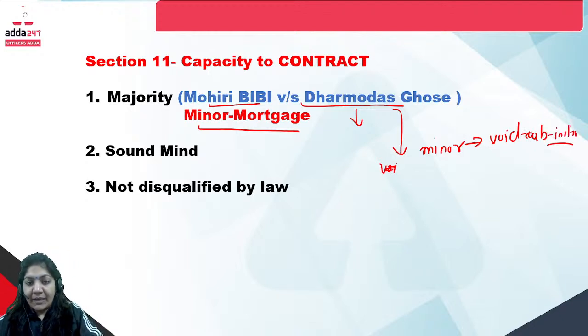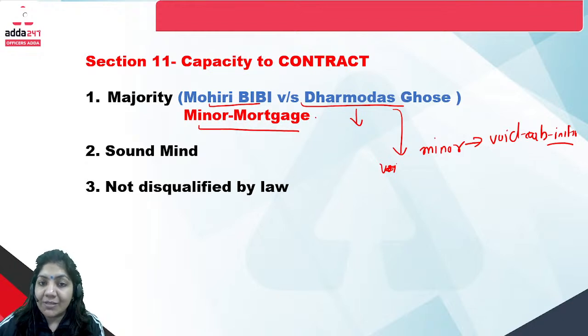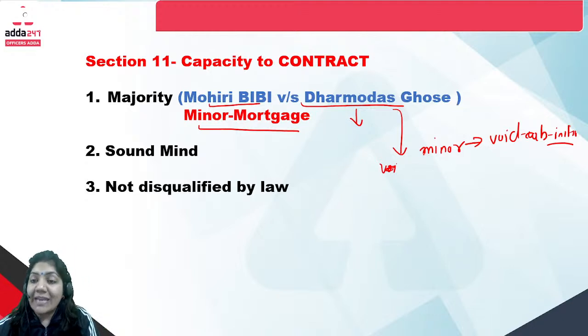The Supreme Court held that any agreement done by a minor must be void ab initio.